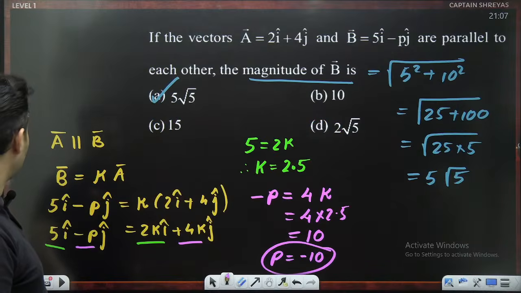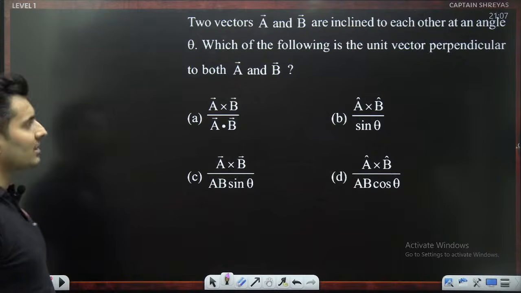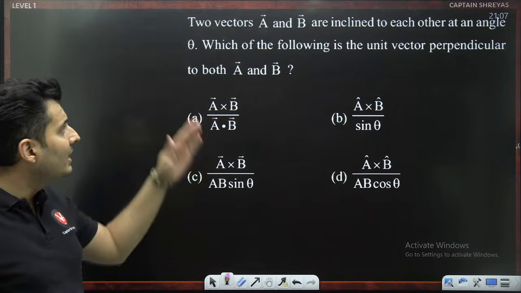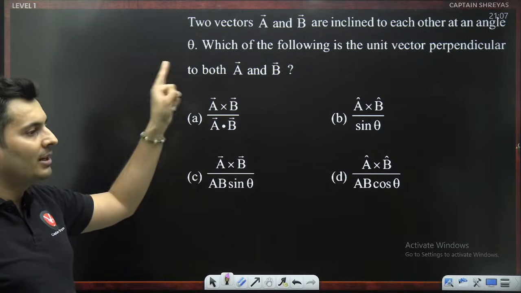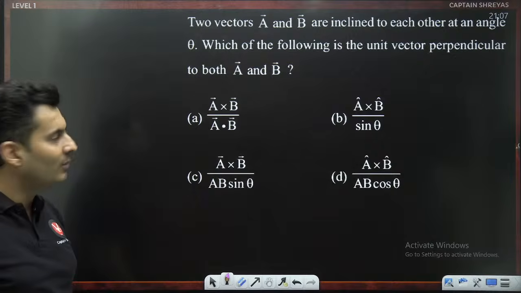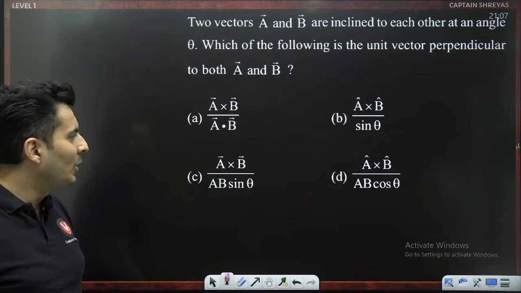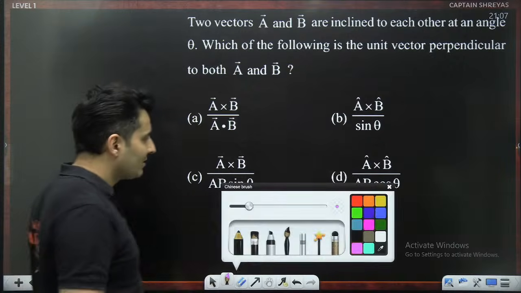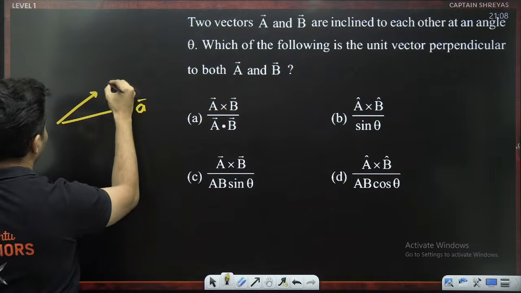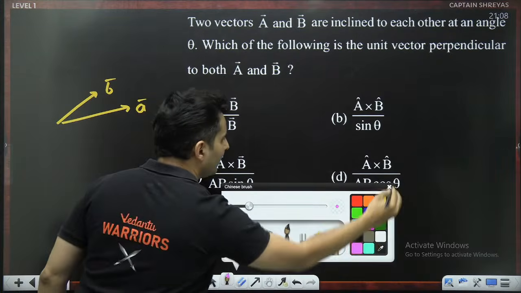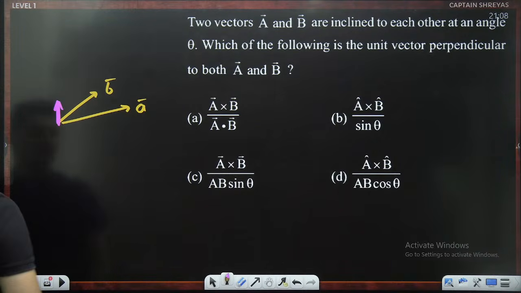We have seen these applications. Okay. Let's see if you can solve this. Two vectors A and B are inclined to each other at some angle. What is the vector perpendicular to A and B both? Very straightforward. What is the unit vector perpendicular to A and B both? Come on. Very, very simple. You have a vector A, you have a vector B. I want a unit vector which is perpendicular to both of them.